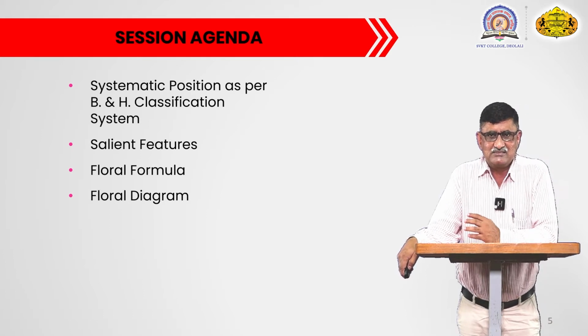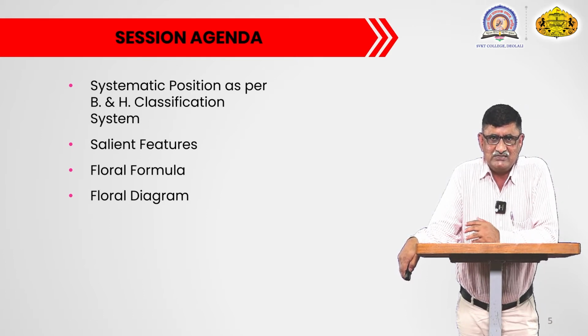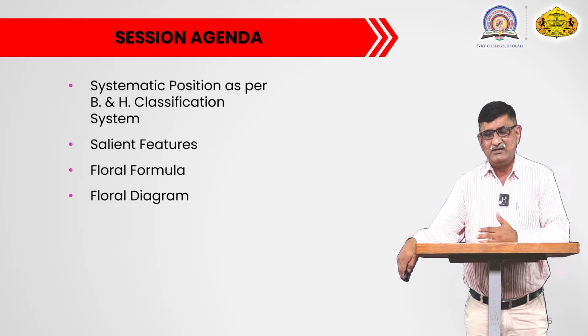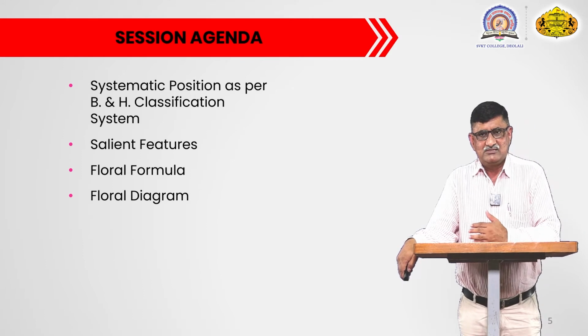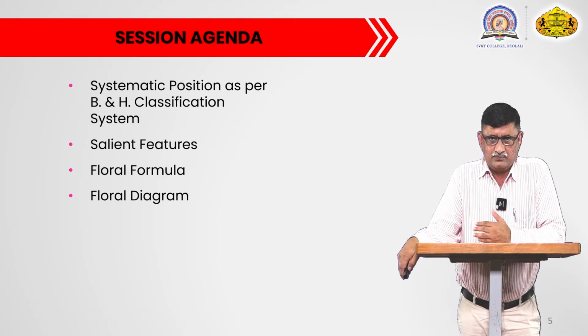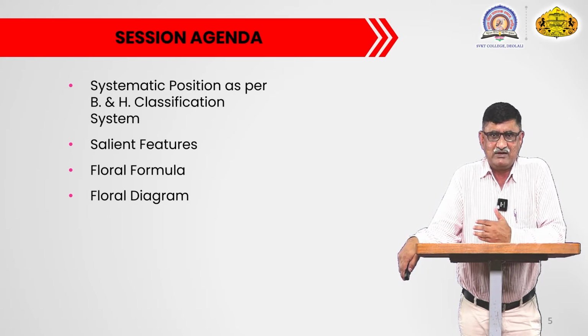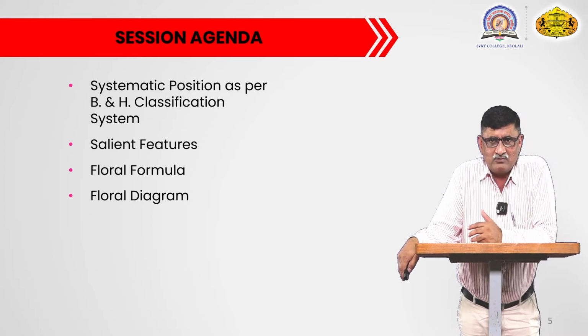So the standard format for studying the plant family is that you have to describe a particular plant by its habitat, then stem, leaves, inflorescence, flower, then parts of the flower like calyx, corolla, androecium, gynoecium, and fruit. After that, you have to form a floral formula.